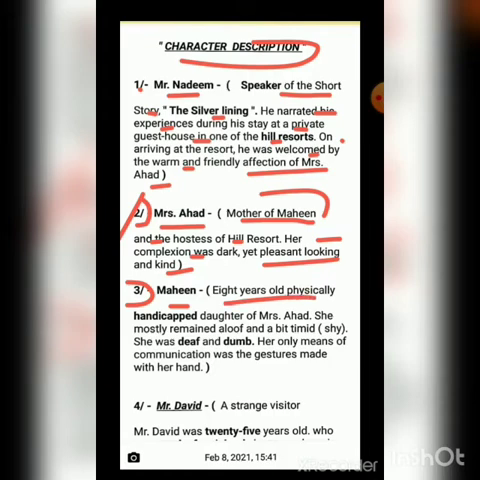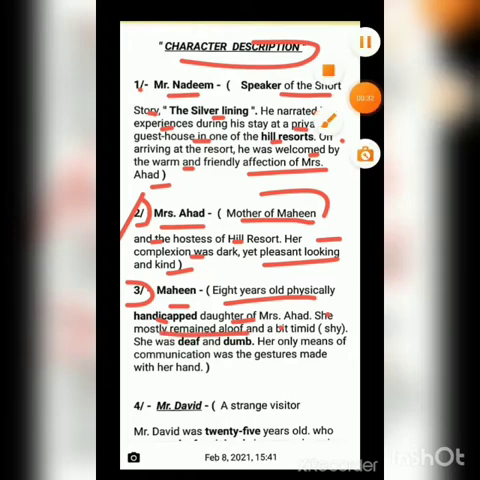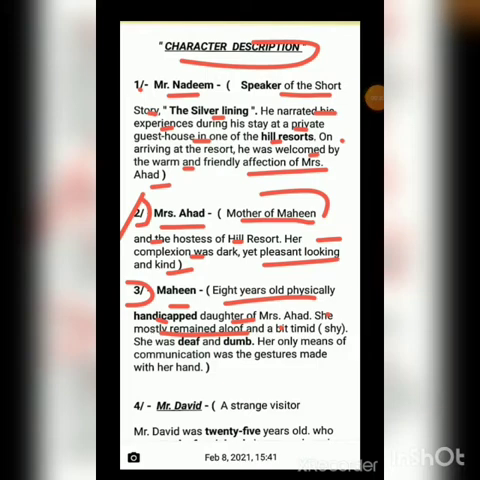Maheen, 8 years old, physically handicapped. She is physically handicapped. That means that she's deaf and dumb. And she's the daughter of Mrs. Ahad. She mostly remained aloof. Aloof means she used to remain alone.